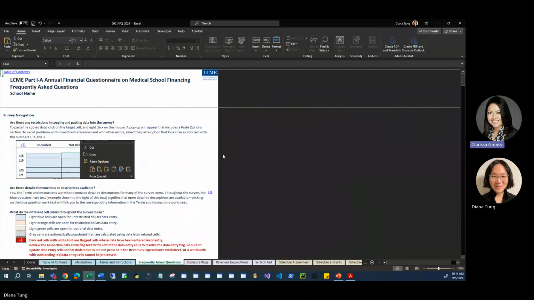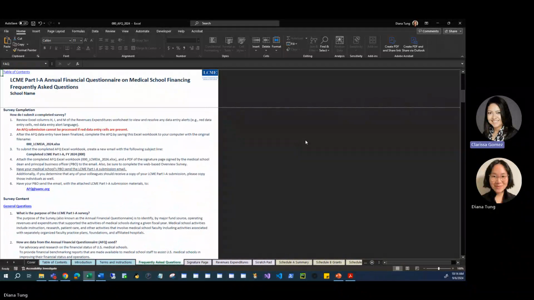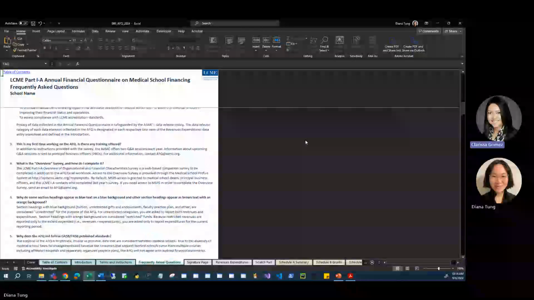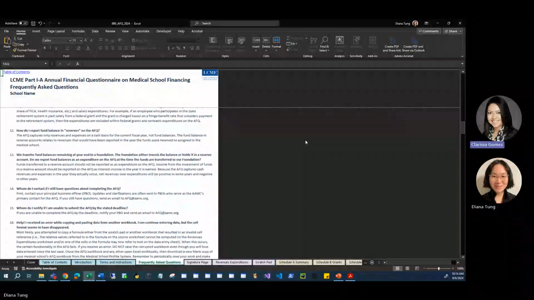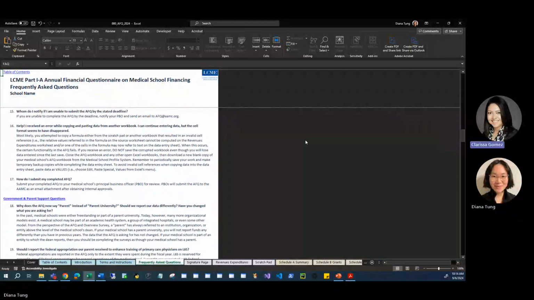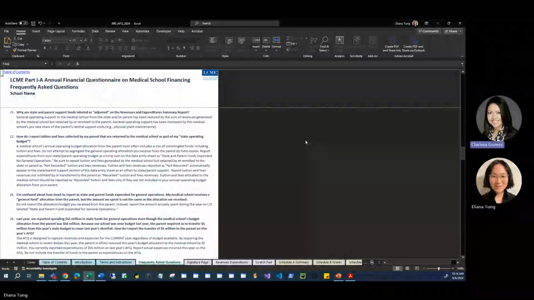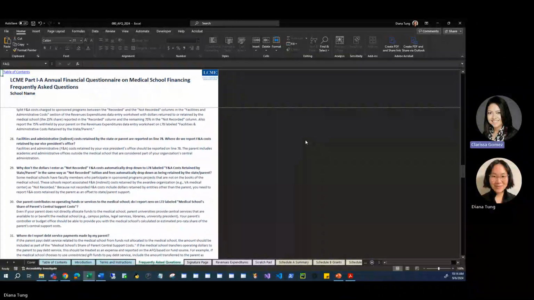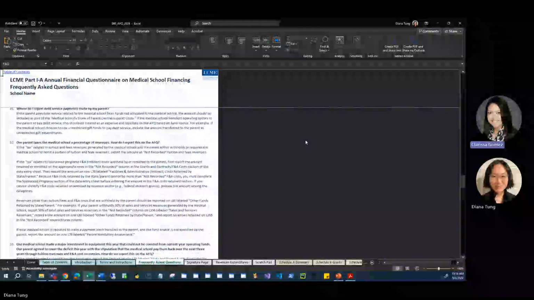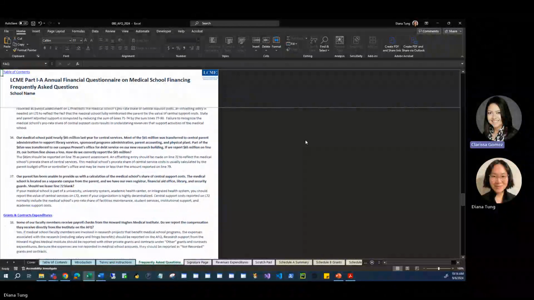Frequently asked questions. The frequently asked questions worksheet is a must-read for everyone, but especially for people new to the AFQ. These questions tend to come up year after year and address a variety of popular concerns. This section may be helpful to you because the items are based on questions we have received from those who have participated in the AFQ over many years. So, when you are completing the AFQ and questions arise, there is a good chance that this frequently asked questions sheet will be helpful.